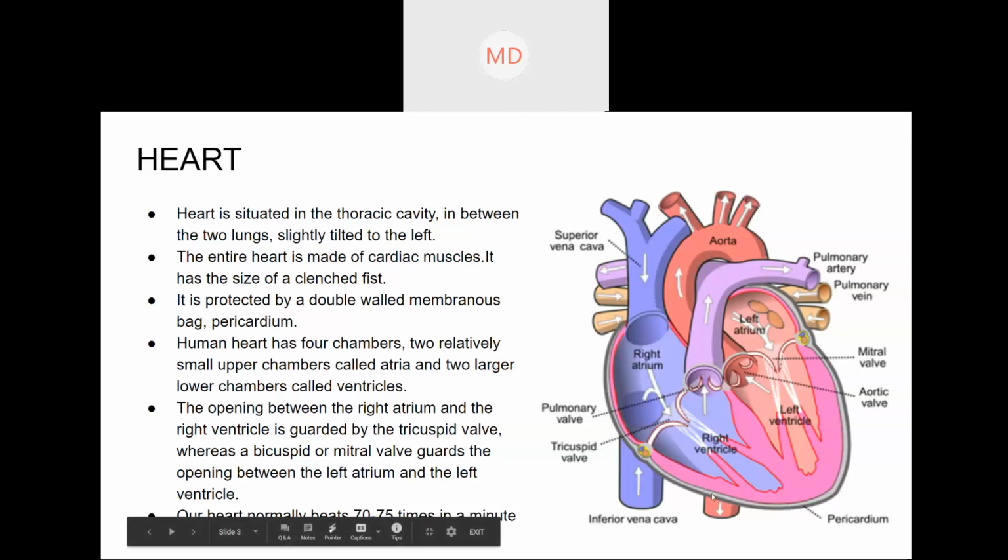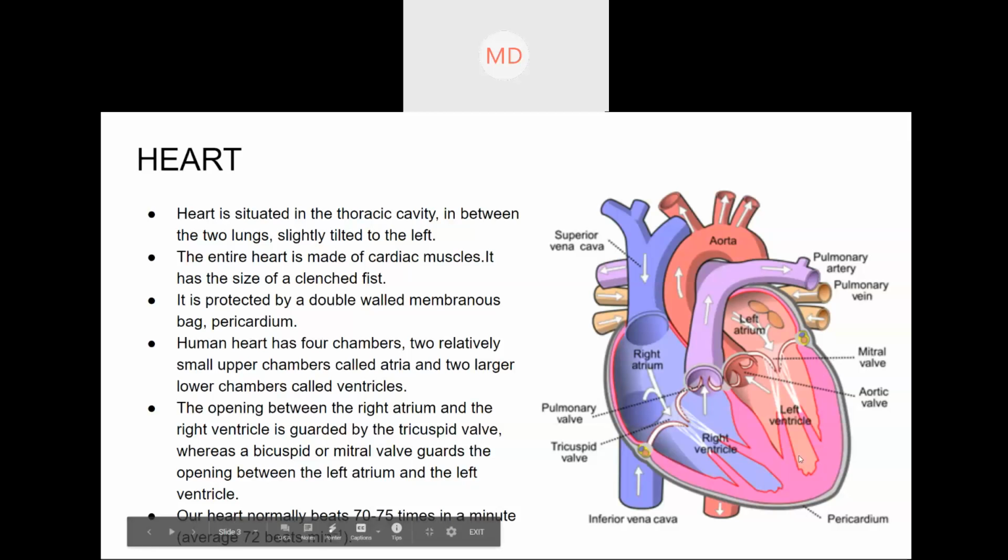This is the pericardium, the outer lining, the outer covering of the heart. It is double layered, two layered, not a single layered wall. And what is the function of the pericardium? It protects our heart from external damage. Inside the pericardium there will be other fluids which will protect the heart.